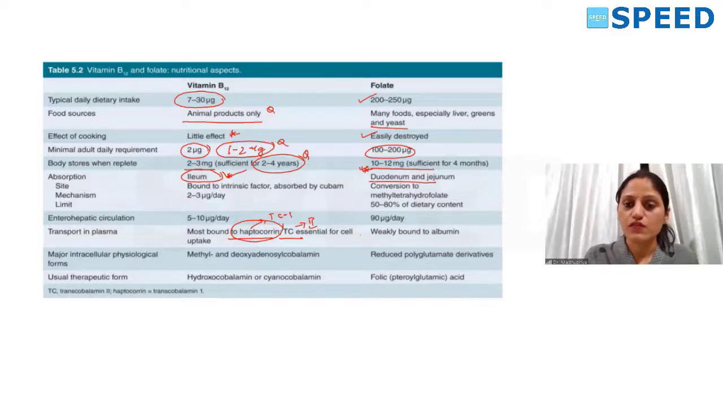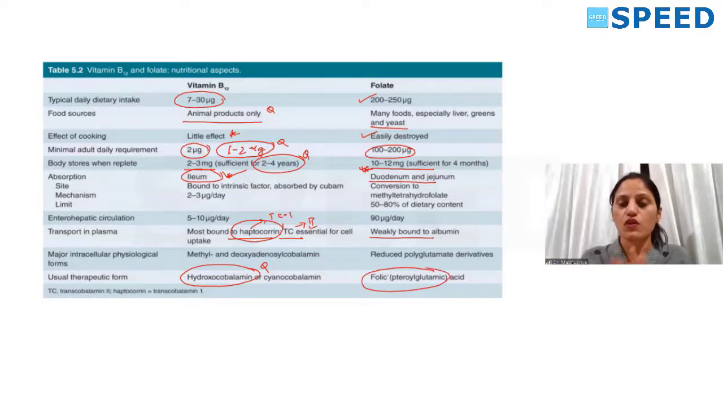Fine. Next, folate is weakly bound to albumin. The usual therapeutic form of vitamin B12 is hydroxycobalamin. This you have to remember. And here it is folic acid, pteroylglutamic acid. Fine, these are questions.